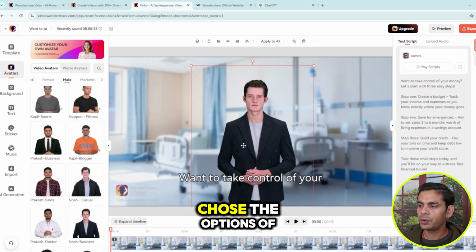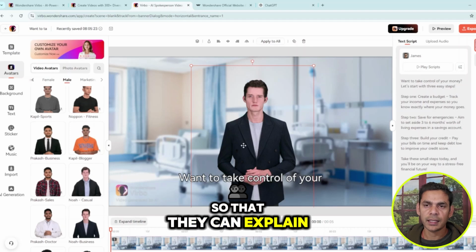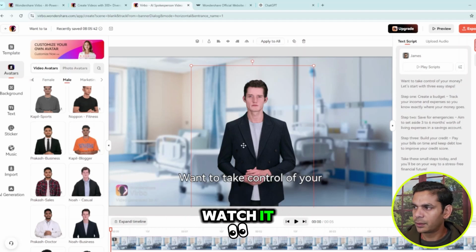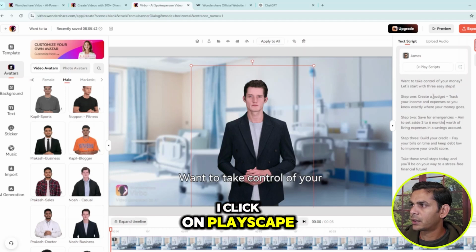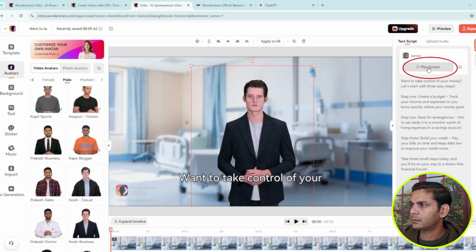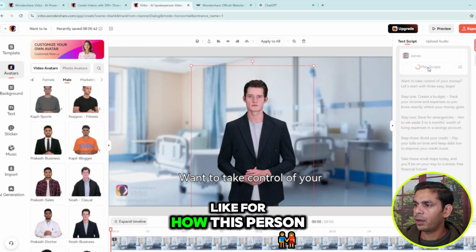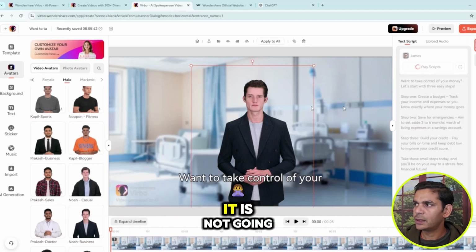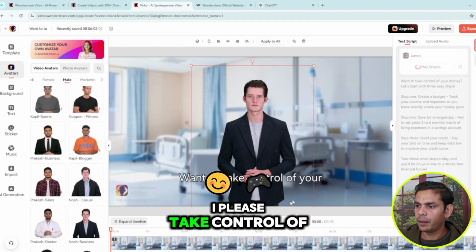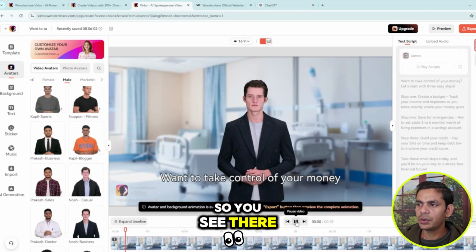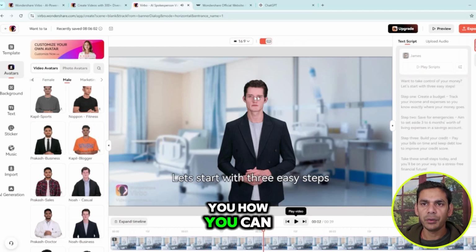For me, I chose the personal finance option, so they can explain it very well, and everyone just has to watch and understand what they're talking about. So let's say I click on play script. It is going to play the script as this person speaks, but once you play this, you will not see any changes here. Like, let's say, "Want to take control of your money." You see there is no movement now.